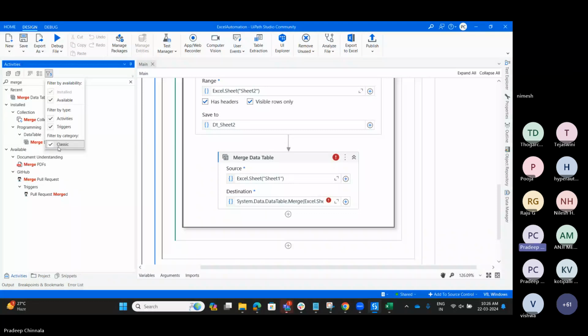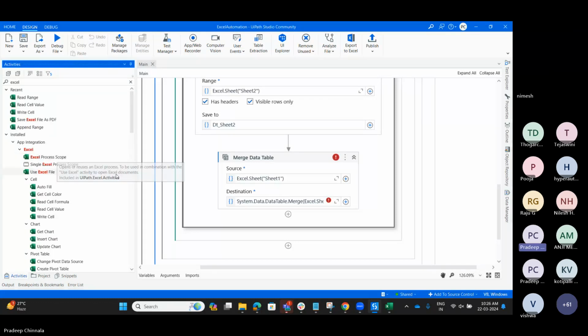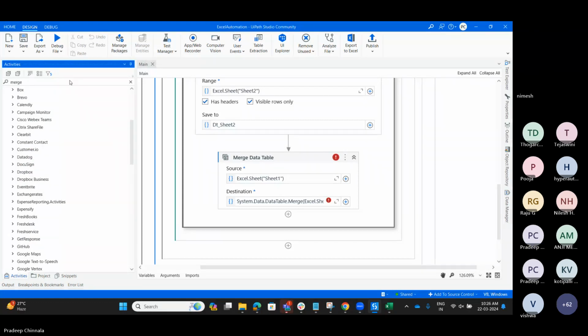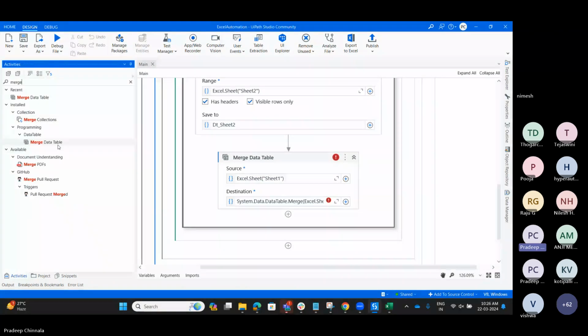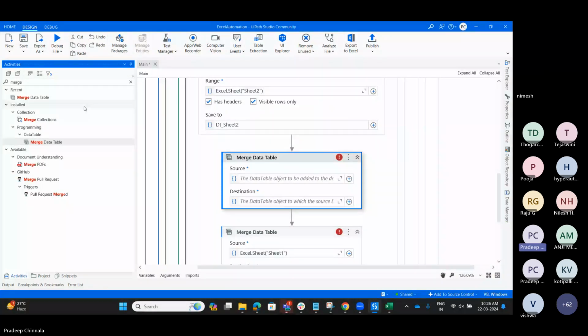Okay, classic. This is the classic activities. Let me see the merge. Here you can see the merge data table. I think these both are the same. Yes, this is the same. We should get other activities in the classic. Let me see.